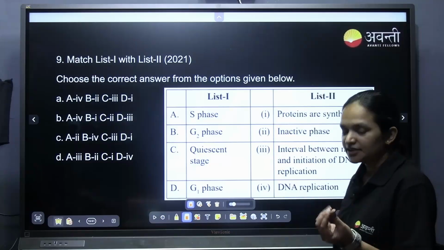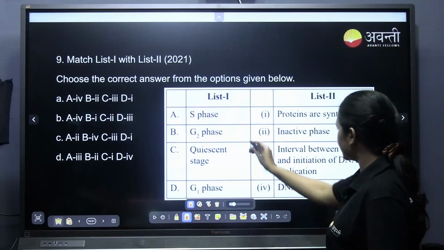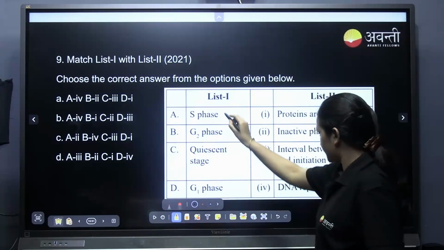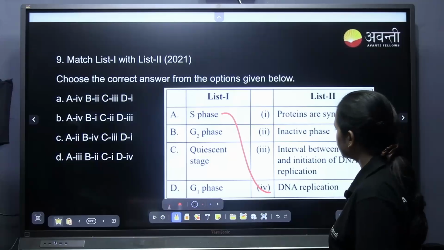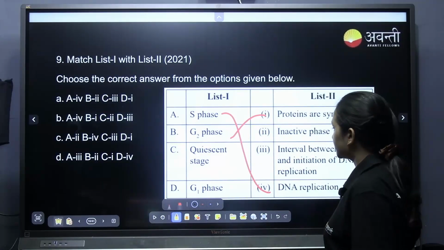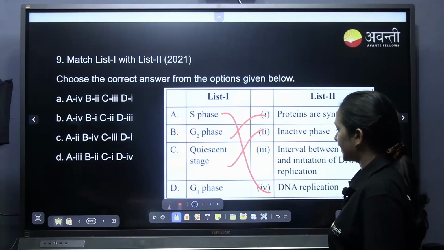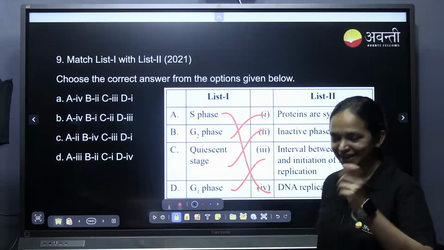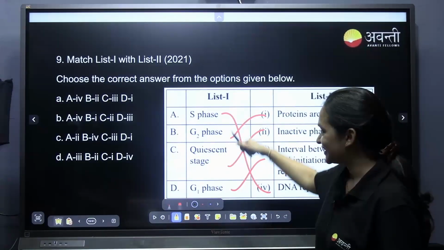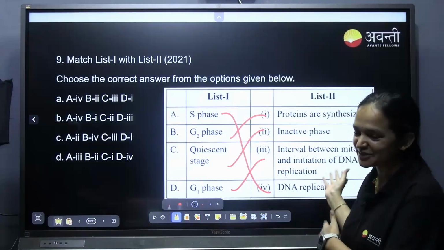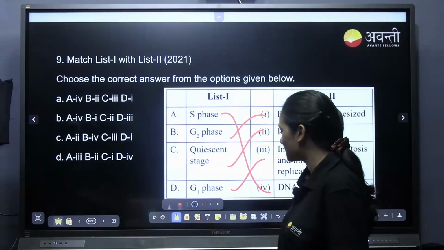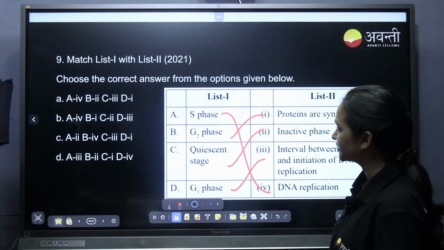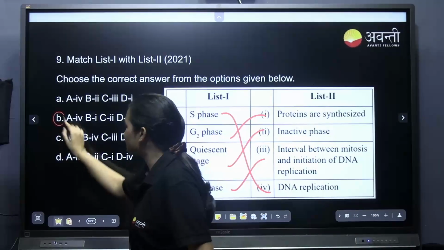Again and again they have asked us, very easy question. It is the third time we are doing this. S phase, DNA replication; G2, protein synthesis; quiescent, inactive; G1. If you see, they have not even changed this thing, isn't it? List 1 and list 2, same to same, they have cut and pasted in the next year. So, it is 1 4 1 2 3. Option B. They have only rearranged the options. Very good.